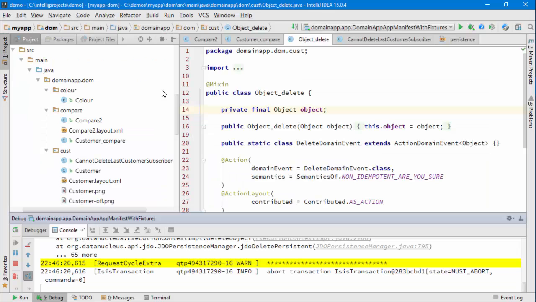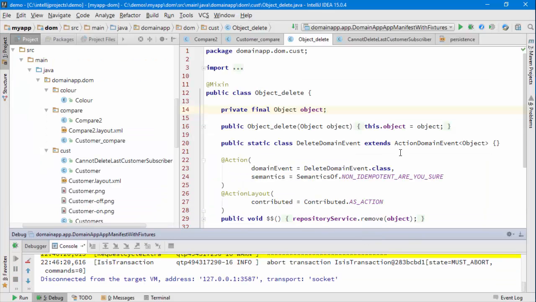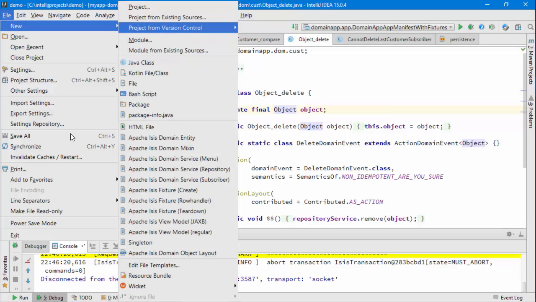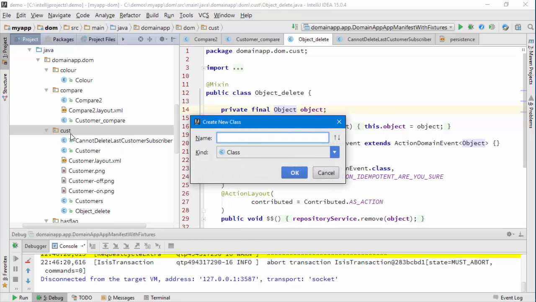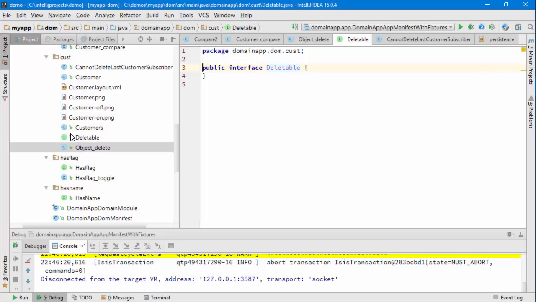So it would make more sense, I think, for us to introduce the concept of a deletable object and then be a bit more precise. So let's just do that as well. We'll introduce a new interface. This is quite a common technique, to use an interface called Deletable, with an E, with an A. And it should have been an interface. It's just a marker interface. We don't need to have any responsibilities there.